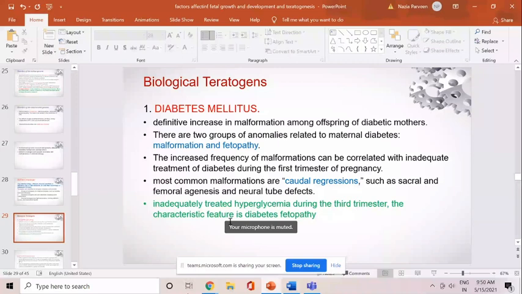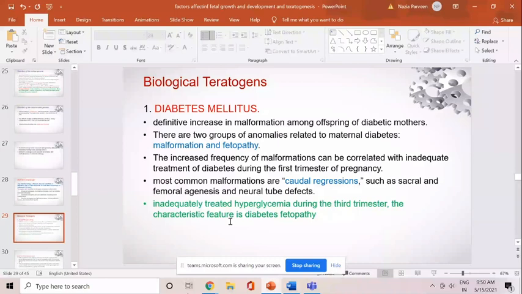So in diabetic fetopathy, there is no structural malformation in the baby, but because of the hyperglycemia in the mother, this high blood sugar goes into the fetus also, so there is hyperglycemia in the fetal circulation. Because of hyperglycemia there is hypertrophy of the fetal pancreas, with increased formation and secretion of fetal insulin, and this insulin, by acting as an insulin growth factor, leads to hypertrophy of the baby.